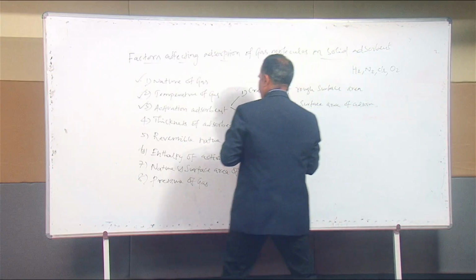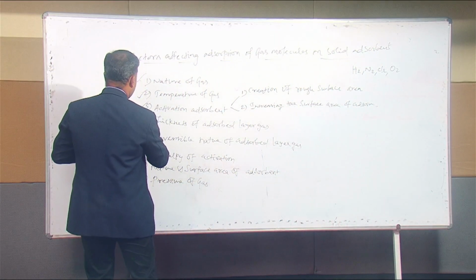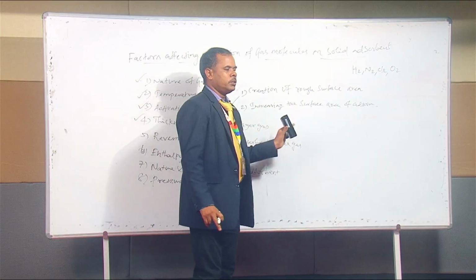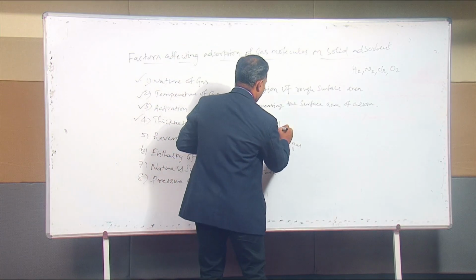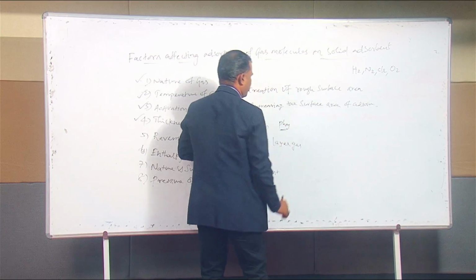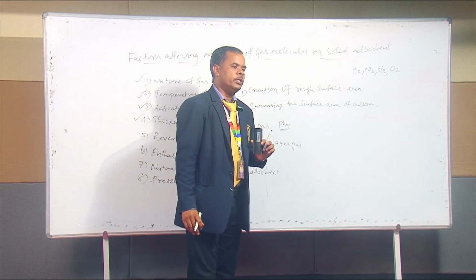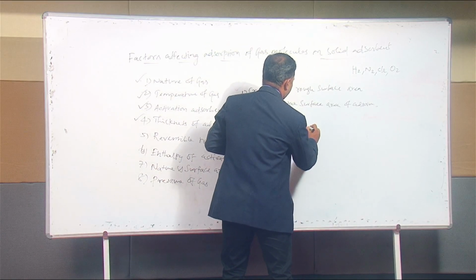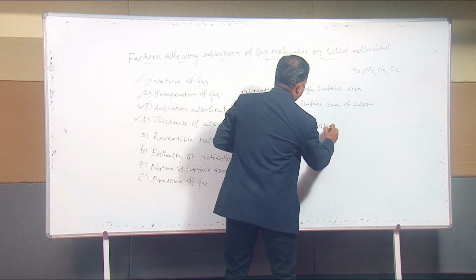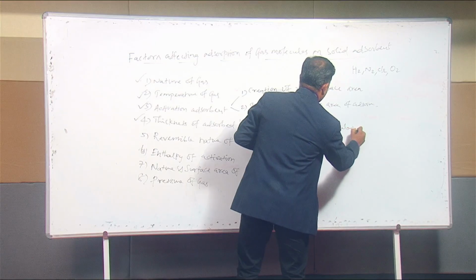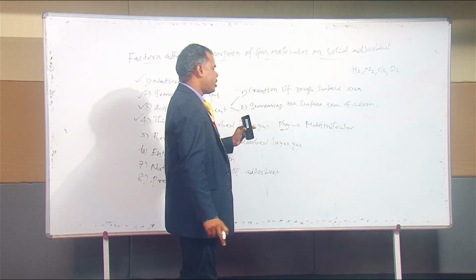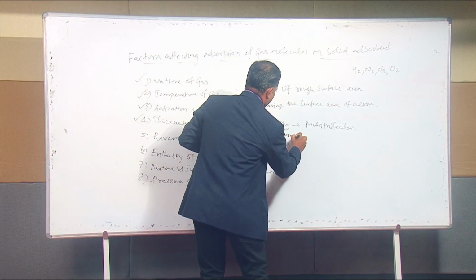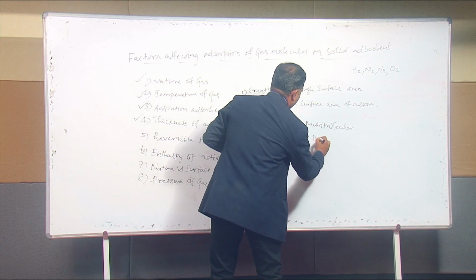Then the next one, thickness of adsorbed layer of gas. According to the Langmuir adsorption isotherm, physisorption may show monolayer thickness, but at a certain pressure, physisorption may form a multi-molecular layer. Physisorption forms a multi-molecular layer thickness, but chemisorption forms only monolayer adsorption.